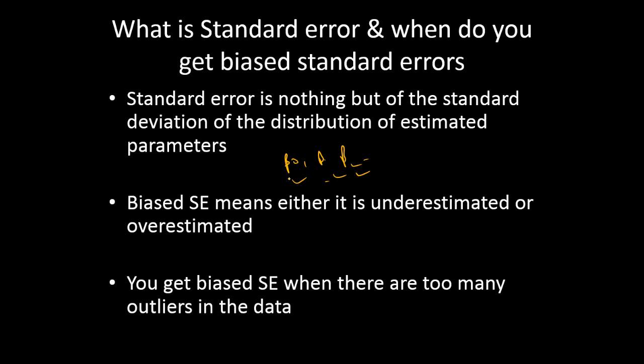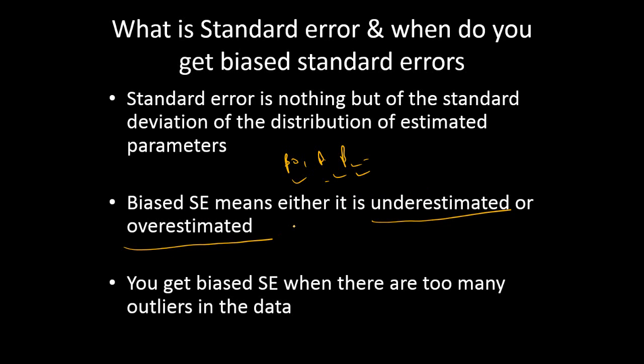And we expect the standard error to be accurate enough. It should not be underestimated or overestimated. We call it a biased standard error when it's either underestimated or overestimated. That will not give good results. If it's underestimated, we are saying that it's going to be accurate enough, which is not true.